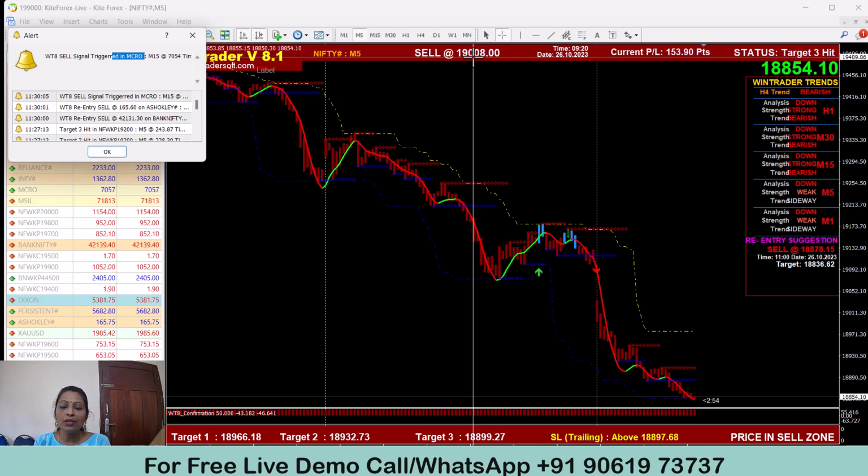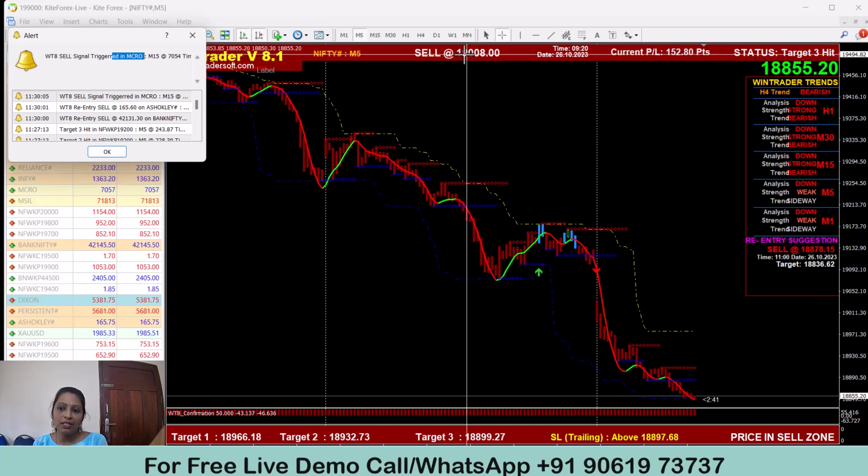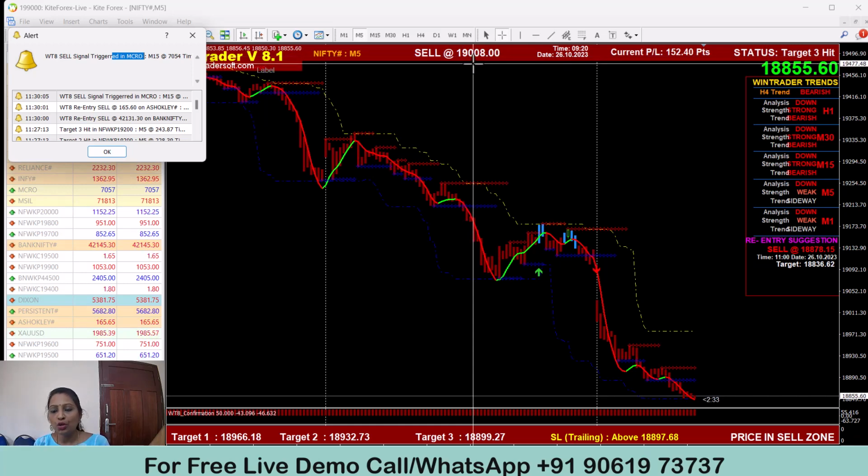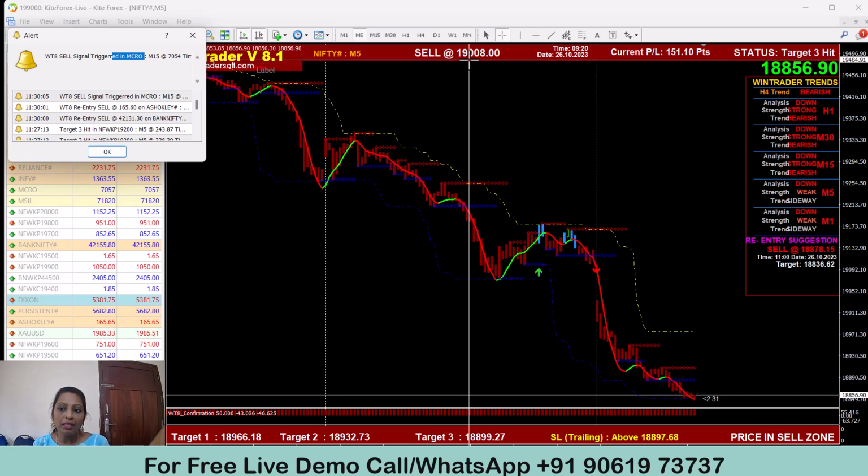From this level you can easily select the strike price, whether in the money, at the money, or out of the money, depending on your investment. Nifty's sell is selected at 19,008. If it is in the money, you can prefer the 19,100 or 19,200 put option. If it is at the money, you can prefer 19,000, and if it is out of the money, you can select the 18,900 or 18,800 strike.